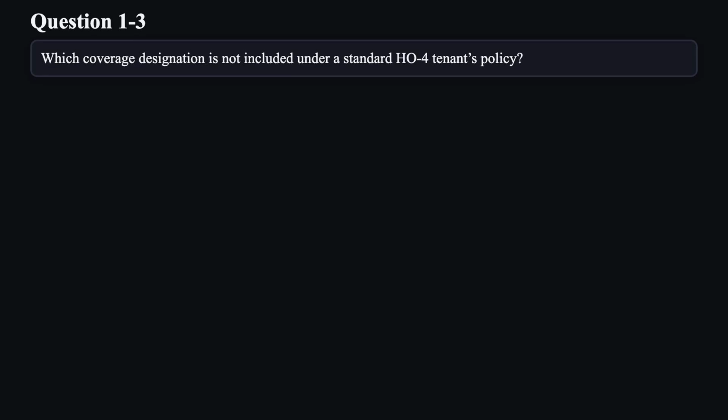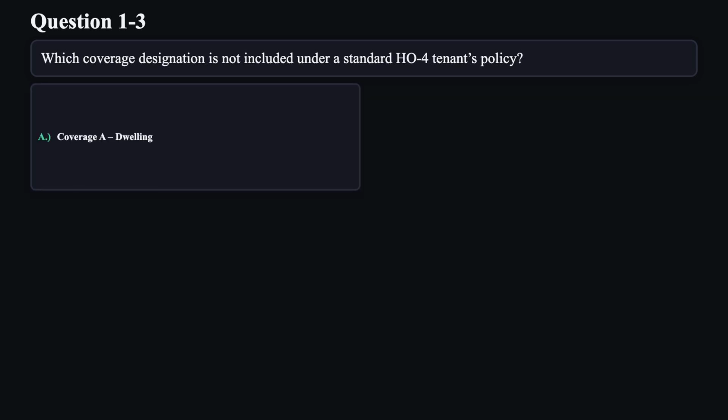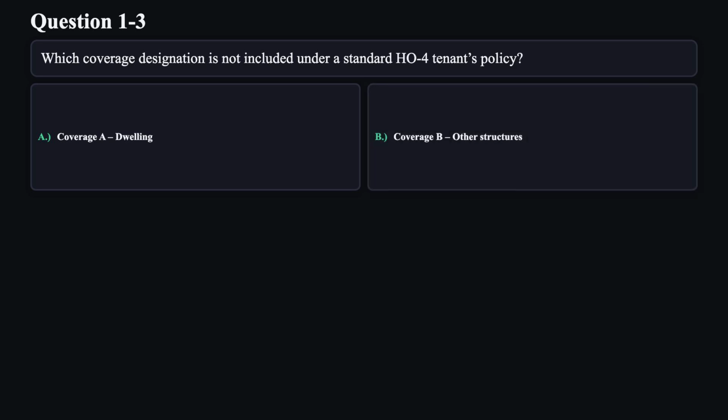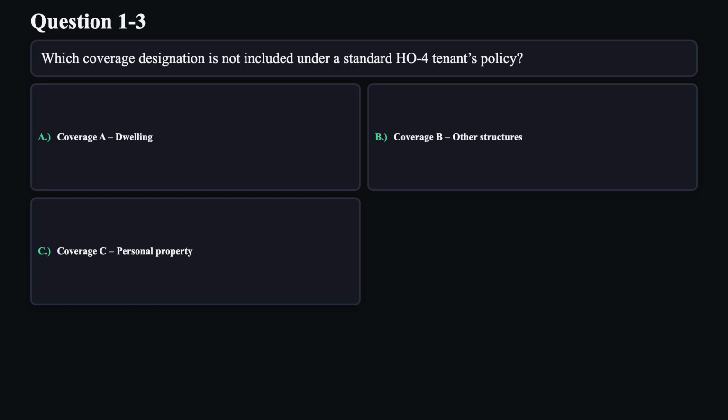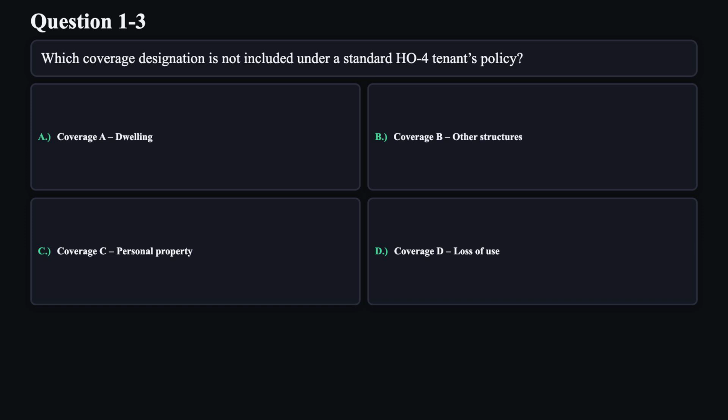Question 3. Which coverage designation is not included under a standard HO4 tenants policy? A. Coverage A, dwelling. B. Coverage B, other structures. C. Coverage C, personal property. D. Coverage D, loss of use.